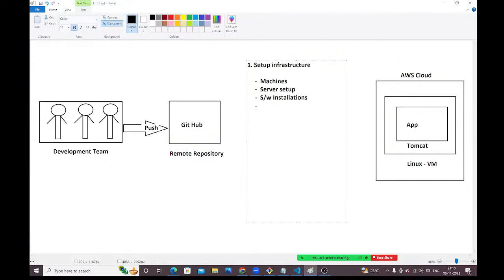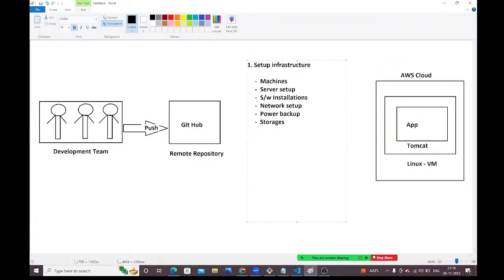Next, we need some network, so network setup is required. We also require power setup, power backup. And we require some storage, guys. All these things come under infrastructure setup only.